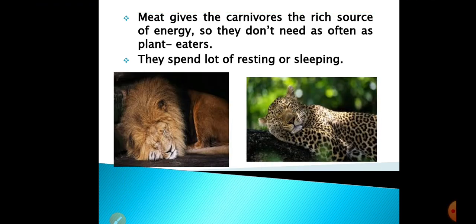And because they are getting a very rich source of energy from the meat, they do not need to eat as often as the plant eaters. So they will spend a lot of time resting and sleeping. You can see the pictures of the lion and cheetah, how they are sleeping and resting.